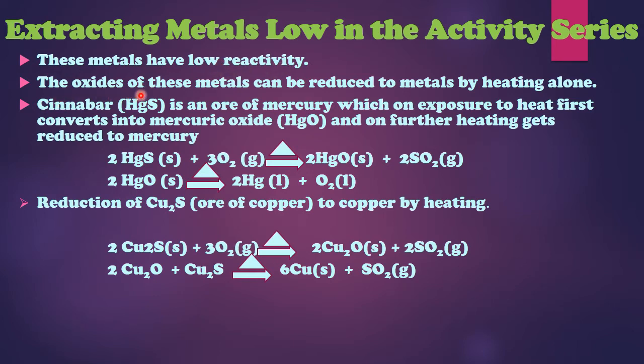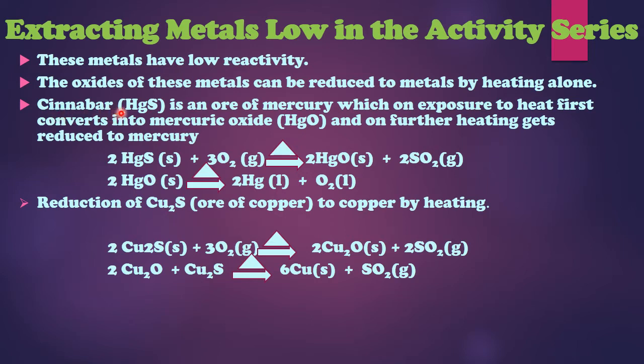These oxides of these metals can be reduced to metal by heating alone. So this is the benefit of these metals, कि इसमें हमें किसी reducing agent की ज़रूरत नहीं पड़ती, and it can be purified by heating alone only. So let's take the first example, cinnabar ore.